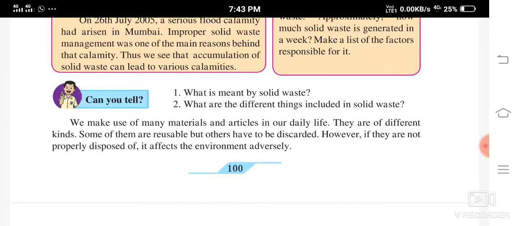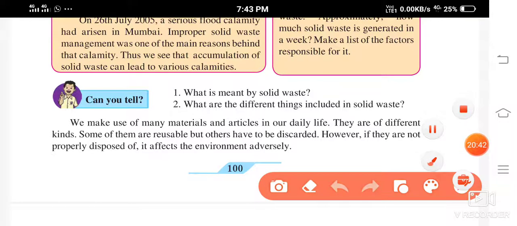Now, we make use of many materials and articles in our daily life, isn't it? Yes, in your daily life, you are making use of many articles, many materials also. They are of different kinds. Some of them are reusable, but others have to be discarded. So the things which you are using at home, some can be reused, like your cloth bags, right?